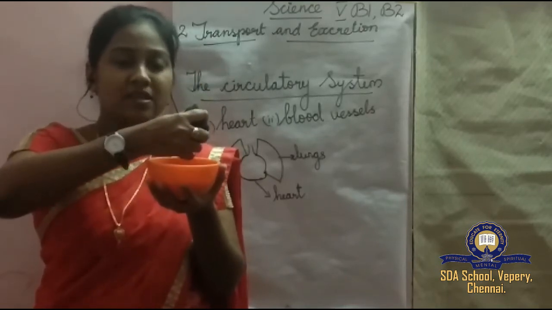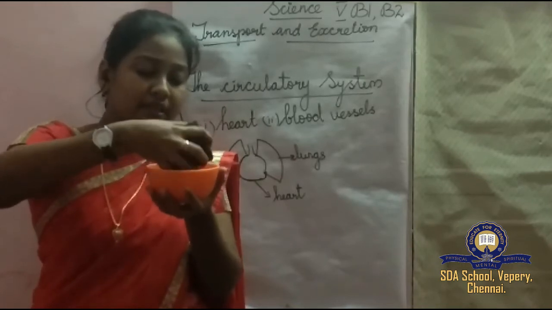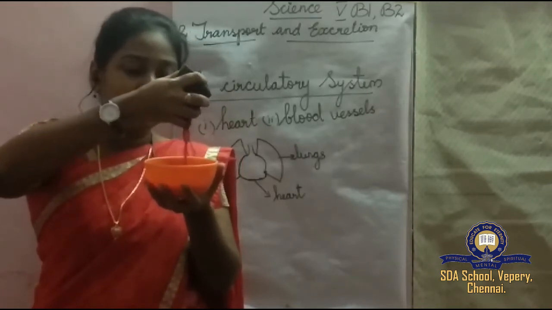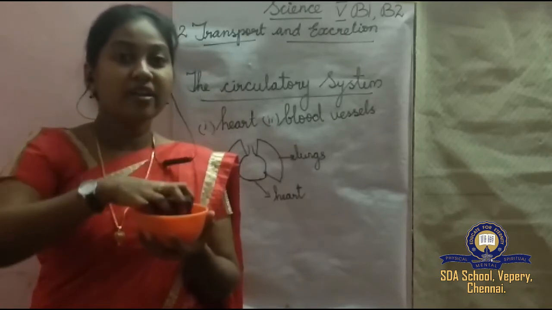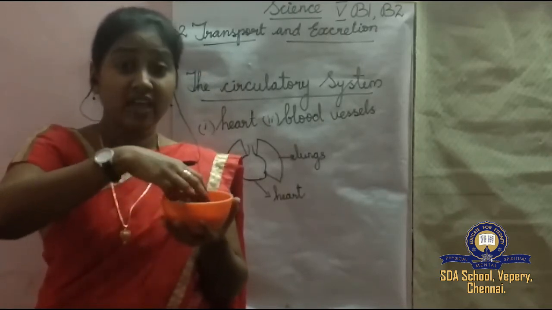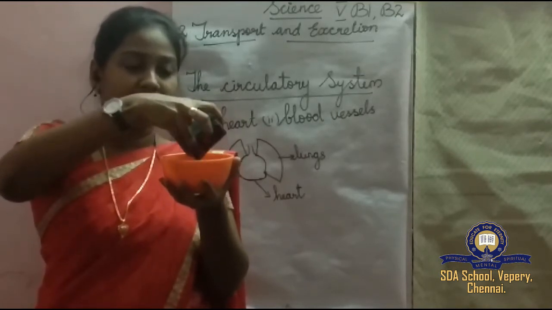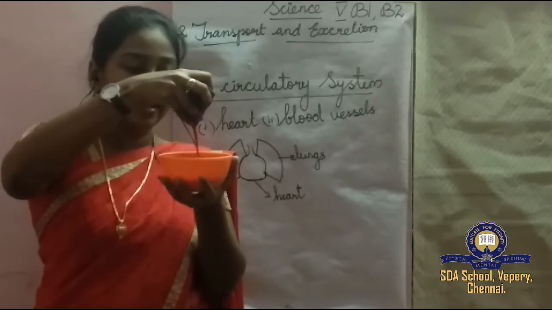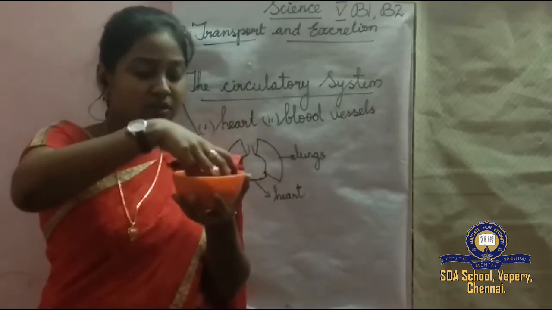Squeeze means pressing hard. So when the heart contracts, it gets squeezed like this. The blood gets squeezed out of the heart. And when it relaxes, again the heart fills up with blood like this. When it contracts, it gets squeezed. My dear children, did you all understand?